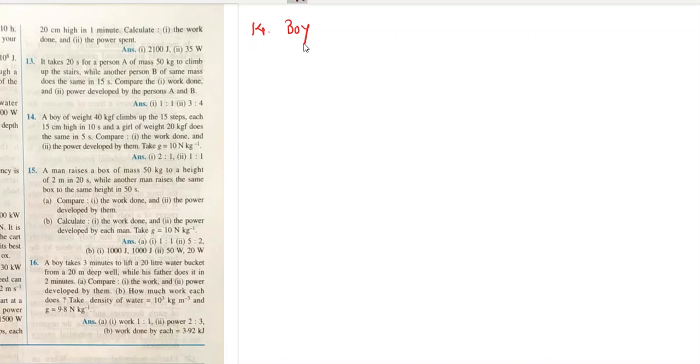Let me write it as boy, weight 40 kgf. Climbs up 15 steps, each 15 centimeter high. So height is 15 centimeter and there are 15 steps like this. That is 225 centimeter is the height climbed by the boy. We can convert this into meter, 2.25 meter. In 10 seconds, time 10 seconds.